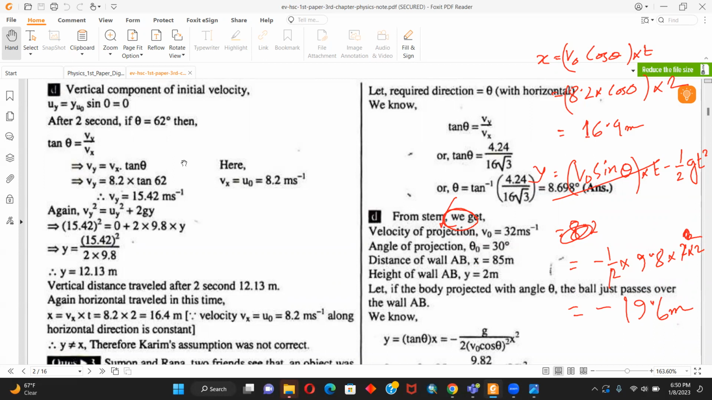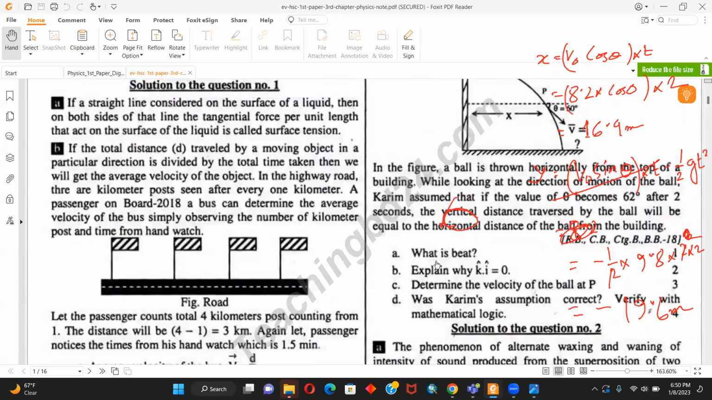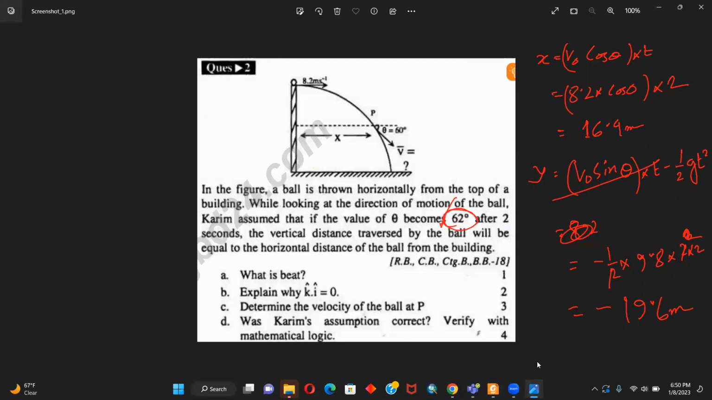Okay, one second. They are saying 15.42 times 15.42 divided by 2 divided by 9.8. That gives 12.13. It shouldn't be like this. Okay. Just a second, let me check. y equals v0 sine theta 0 t minus half g t squared. That is what y is.